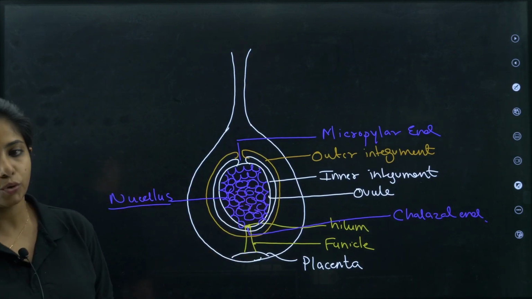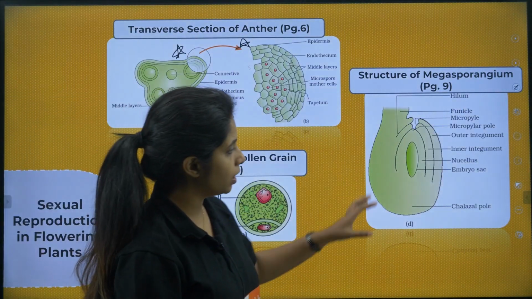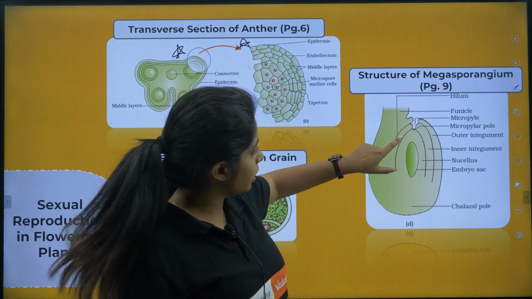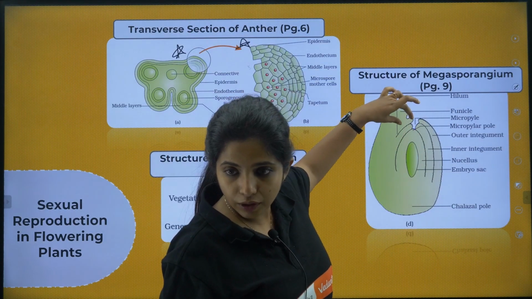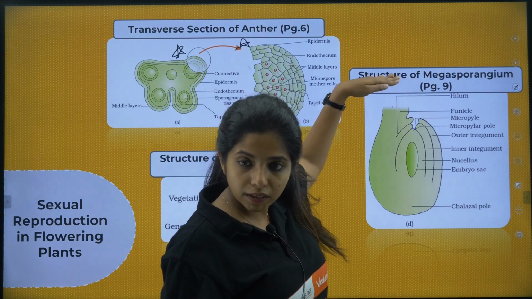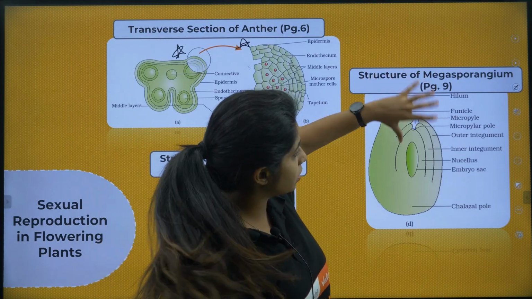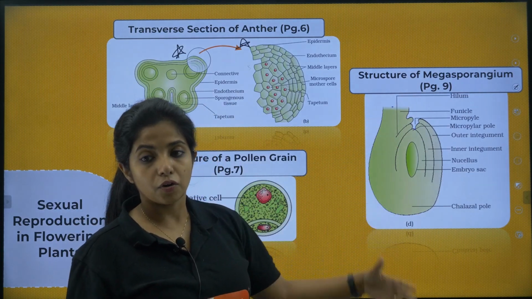The female gametophyte. Okay. So they have given an anatropous ovule, as in the inverted ovule. Over here you see the micropylar end is here, the chalazal end is here, but the funicle is up over here. So the placenta might be here somewhere. Okay, so this is inverted, or basically what do you call it? It is an anatropous ovule.